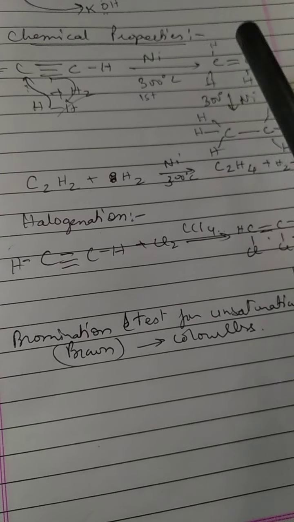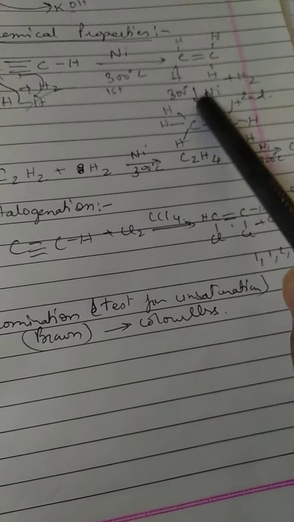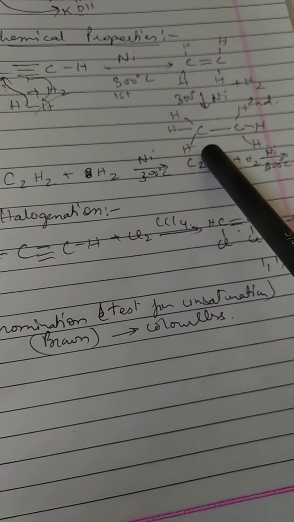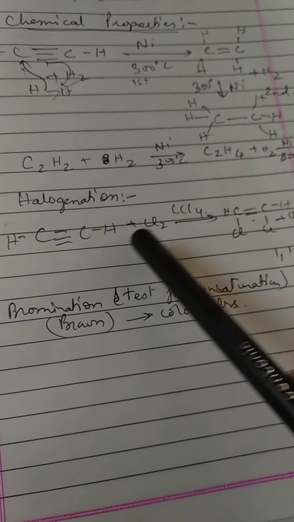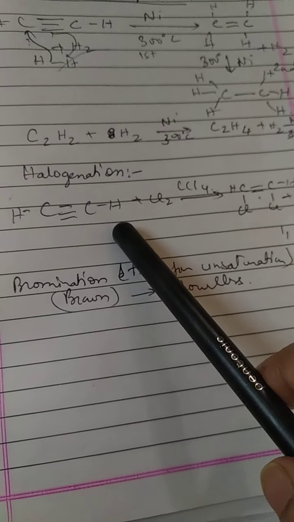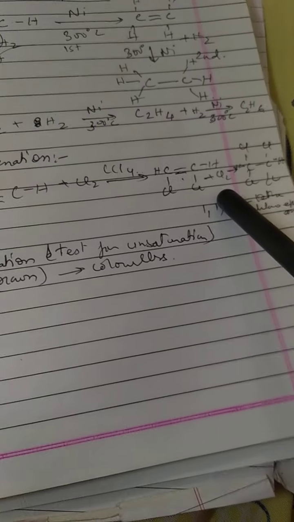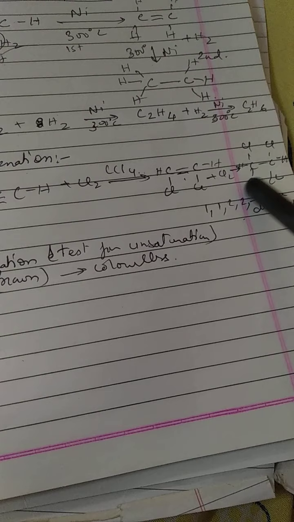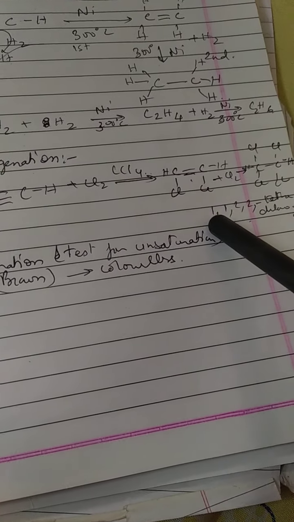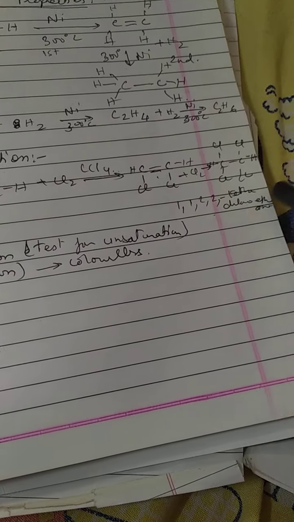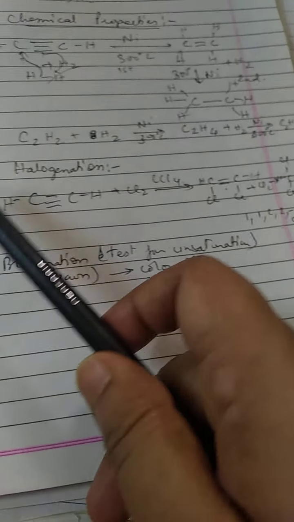As a first stage, one bond will be broken and one molecule of hydrogen will be added, and in the second stage another molecule of hydrogen will be added. Same here. In the first stage, one molecule of chlorine will be added. In the second final stage, another molecule of chlorine will be added in the adjacent carbon, and we will get 1,1,2,2-tetrachloroethane. So these are the reactions.